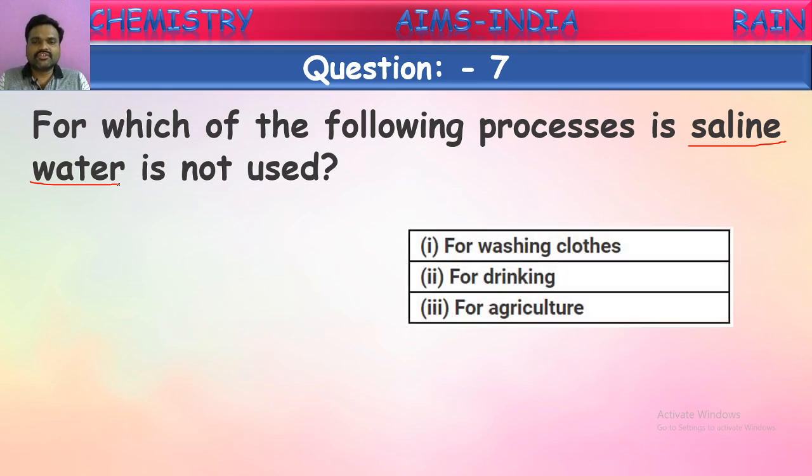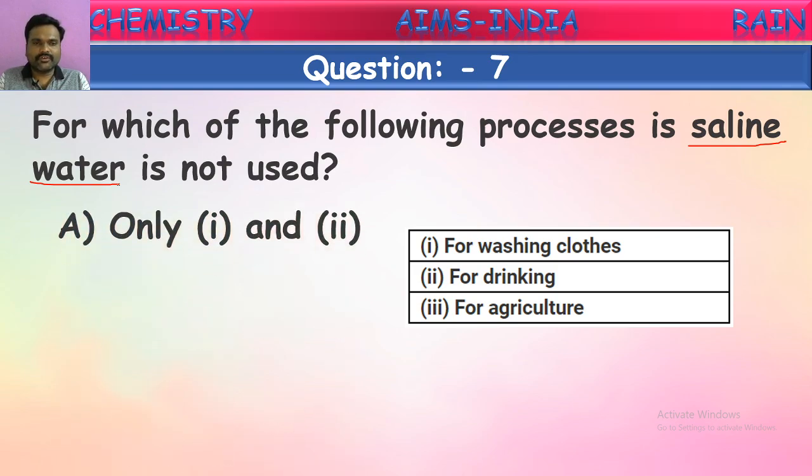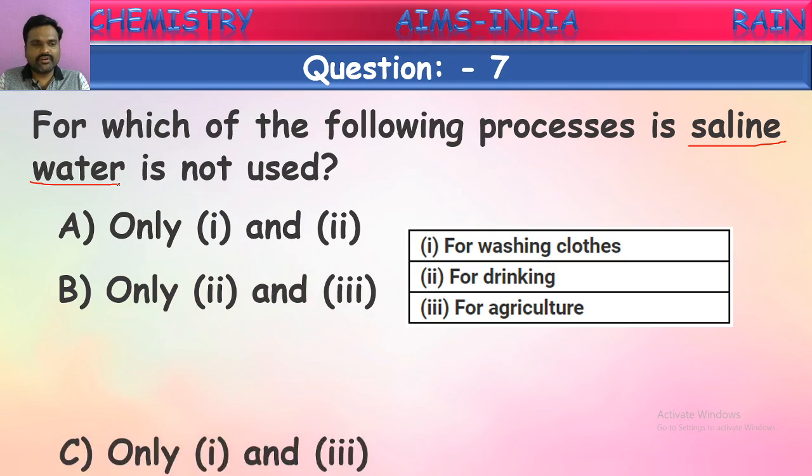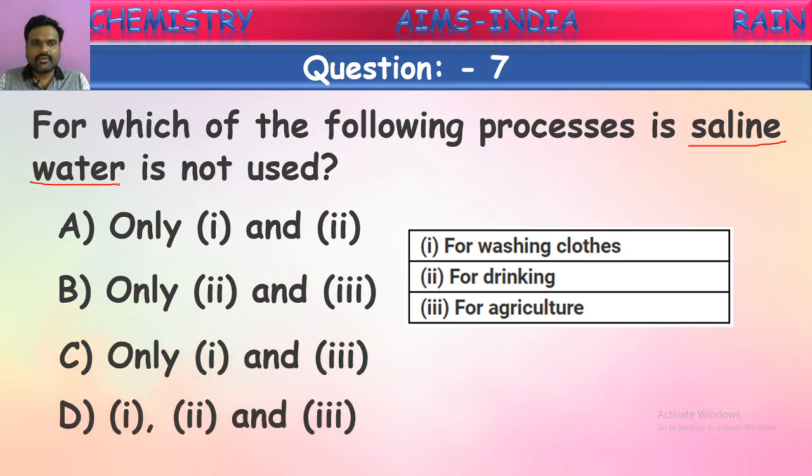See, is it used for washing clothes? Is it used for drinking? Is this saline water used for agriculture? Where it is not used, they are asking. Let us see the options one by one. Only in the first two, only in the second and third, only in the first and third, in all of these. Where is this saline water not used, where is it useless?